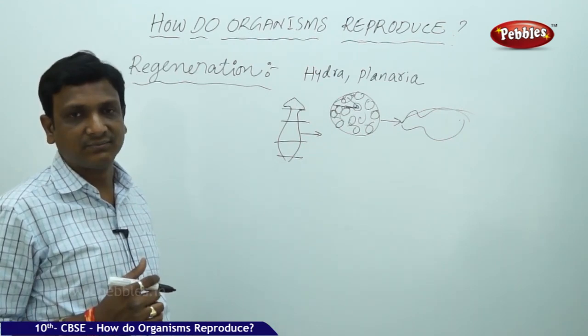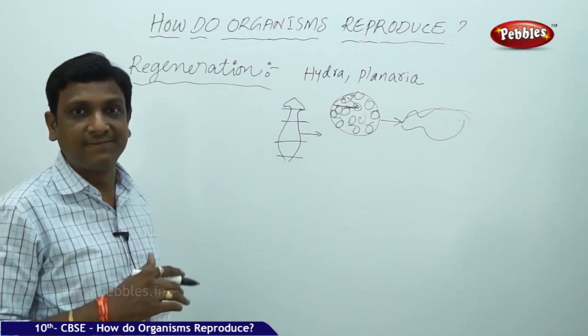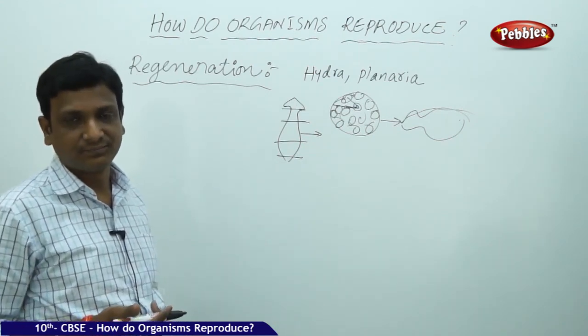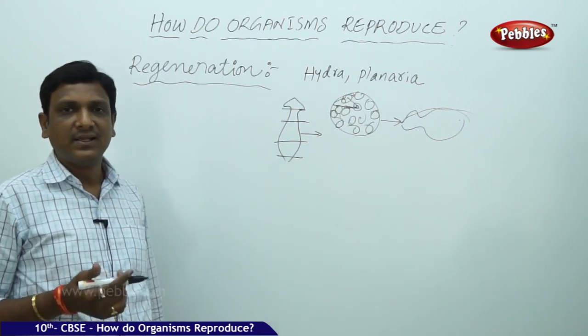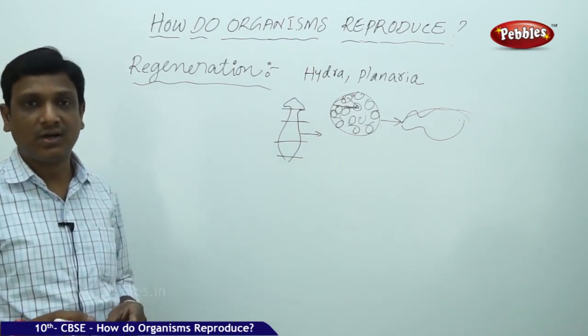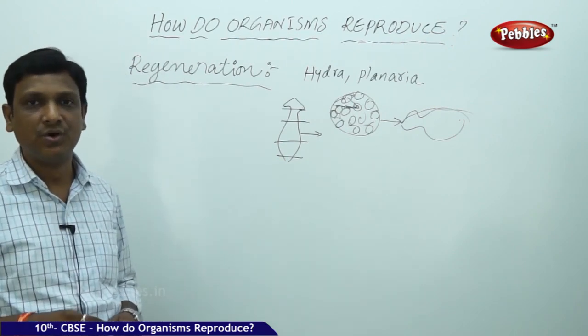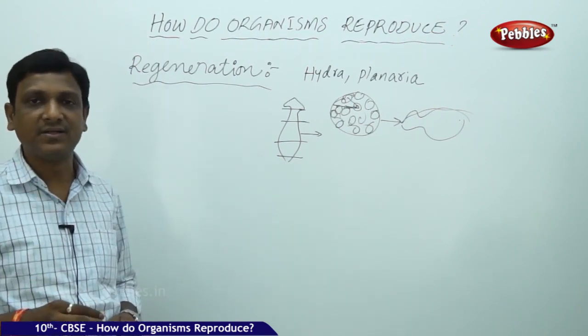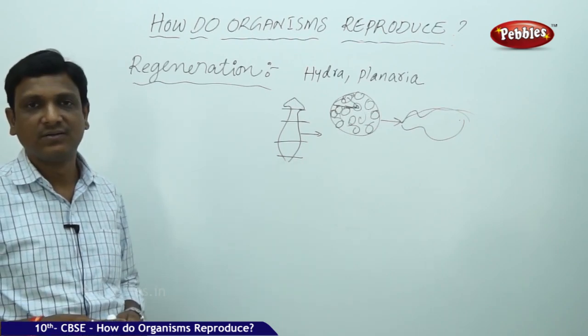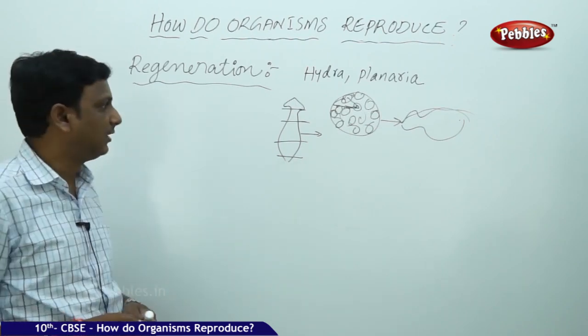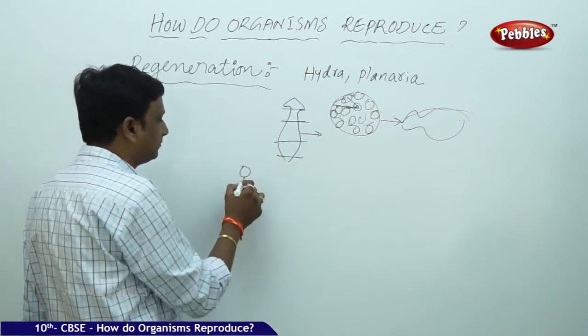Certain cells in the body of organisms can differentiate. Even in humans, certain cells have the capacity of differentiation. Say for example, there is a human.